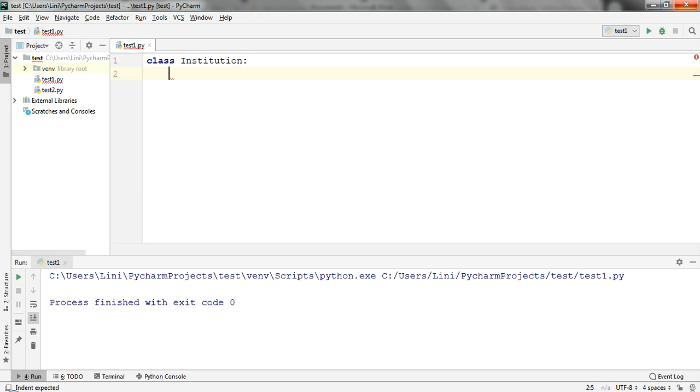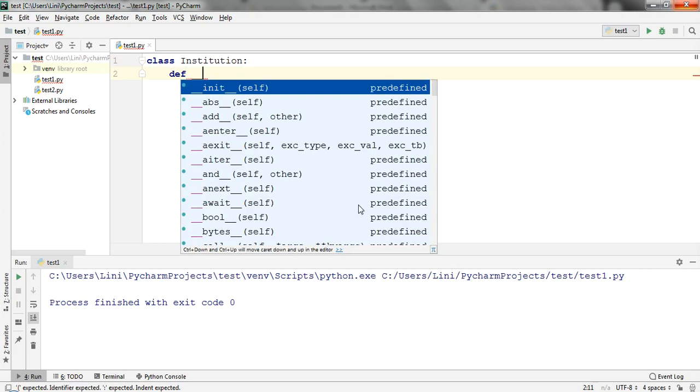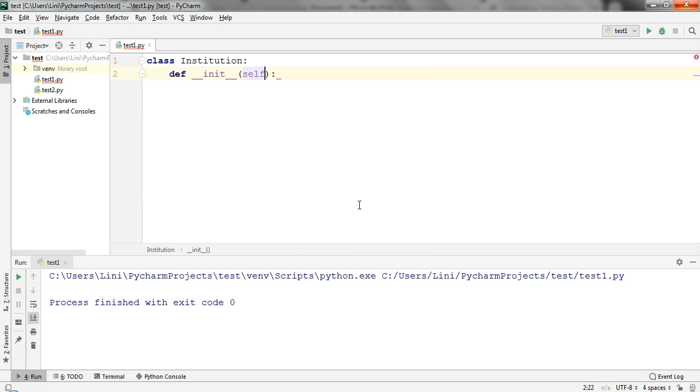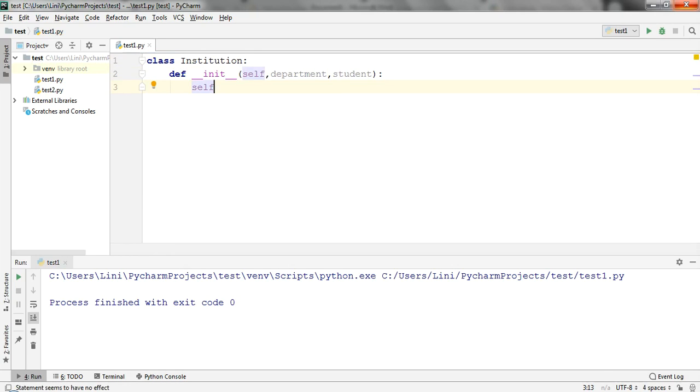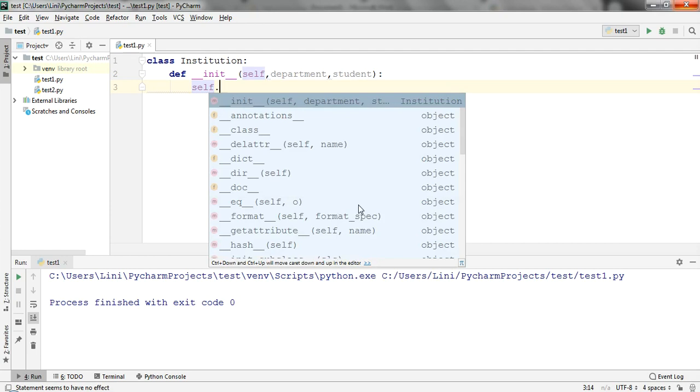Inside the class, I first define the init method, and under the init method I pass some parameters as arguments, like department. Sorry, I made a spelling mistake. And one more I am taking is student. These are the two arguments that I have passed, and after that I will create some instances for them. The self keyword binds or creates the instance of the particular class, and then dot.